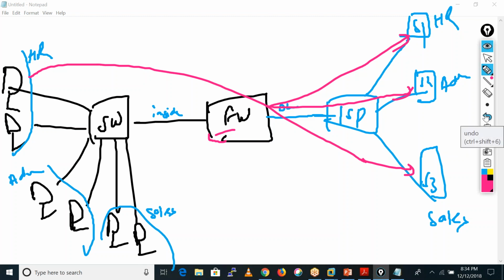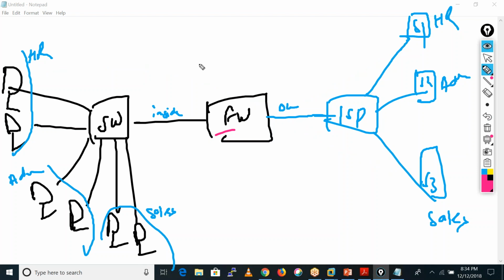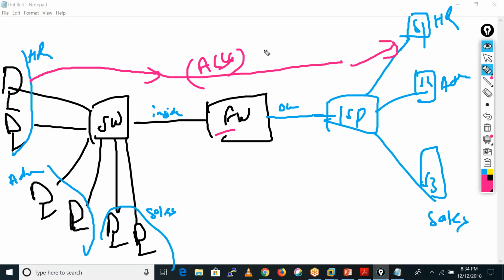To achieve that, you need to write policies. You need to write the ACLs. That is the first requirement. In the ACL you define that if traffic is coming from HR users and going to the HR server, it is allowed by the firewall.